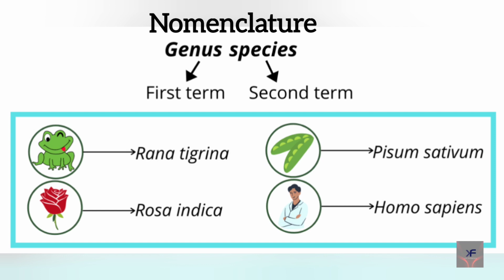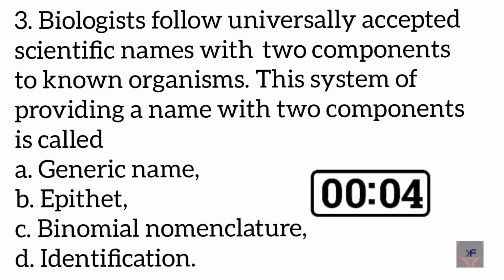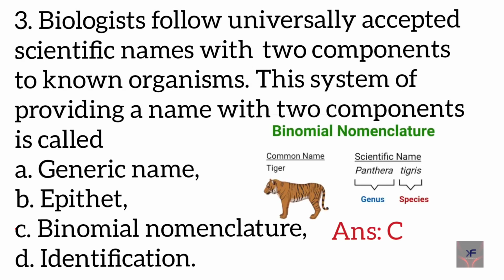Okay. Now let's move on to the next question. 3. Biologists follow universally accepted scientific names with two components to known organisms. This system of providing a name with two components is called A, generic name, B, epithet, C, binomial nomenclature, D, identification. Try out the answer for this. The correct answer is C, binomial nomenclature.